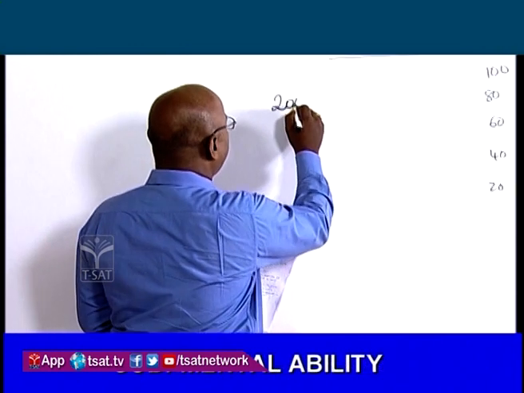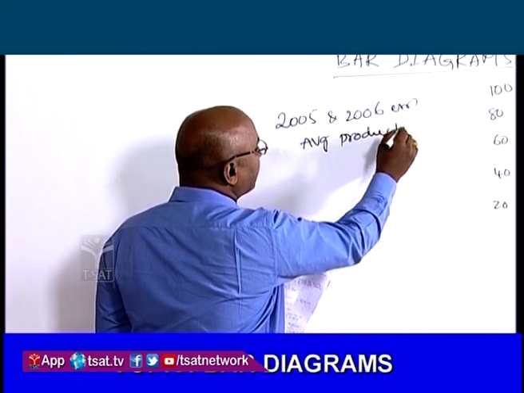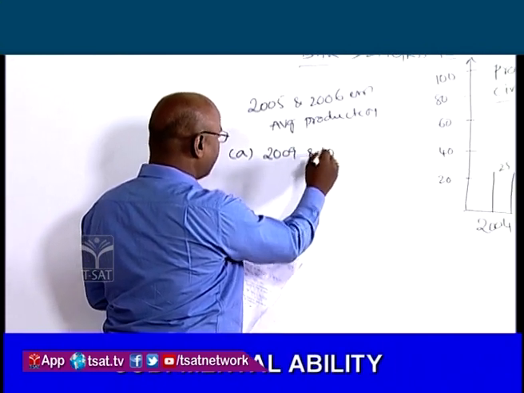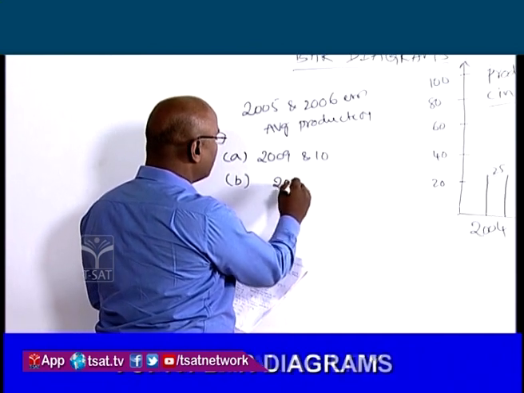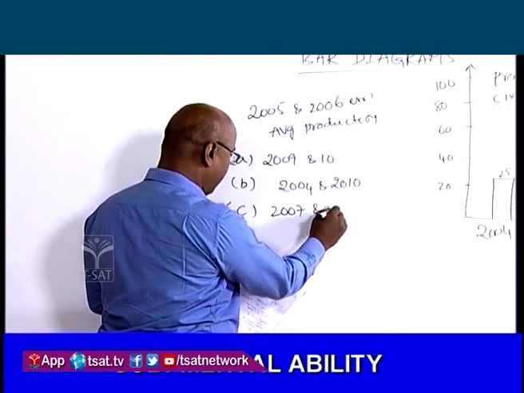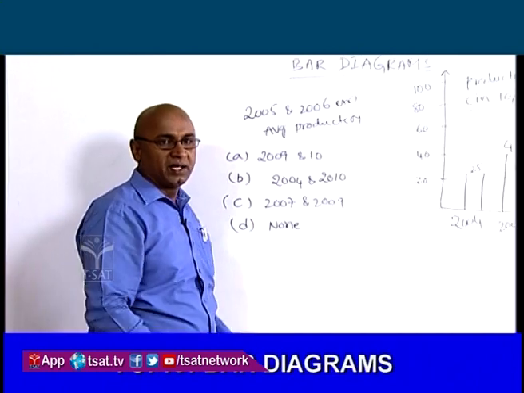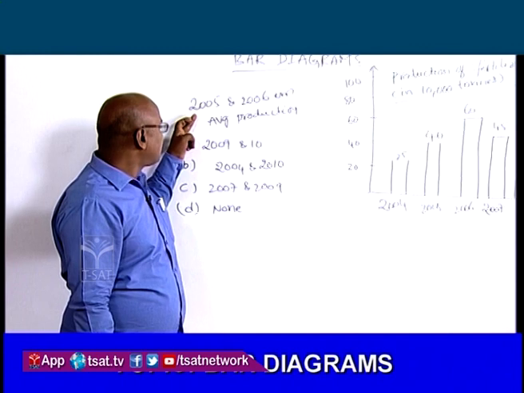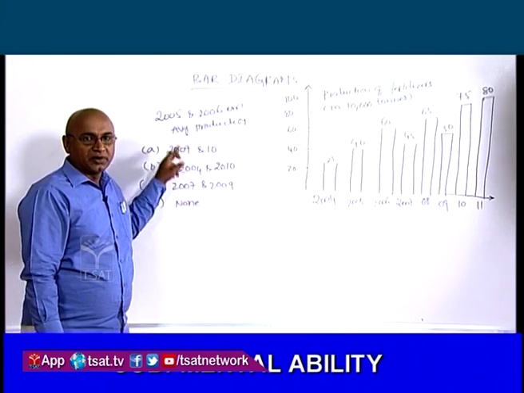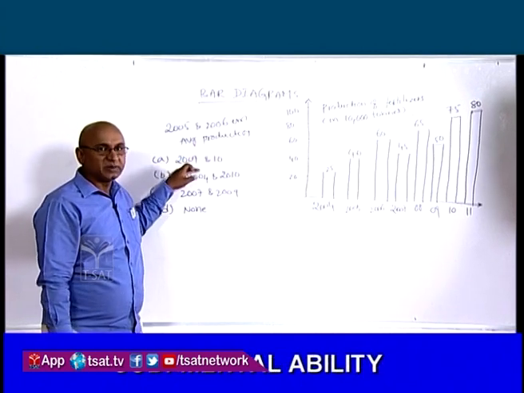Option A, 2009 and 2010; option B, 2004 and 2010; option C, 2007 and 2009; and option D, none of the above. That is the problem.